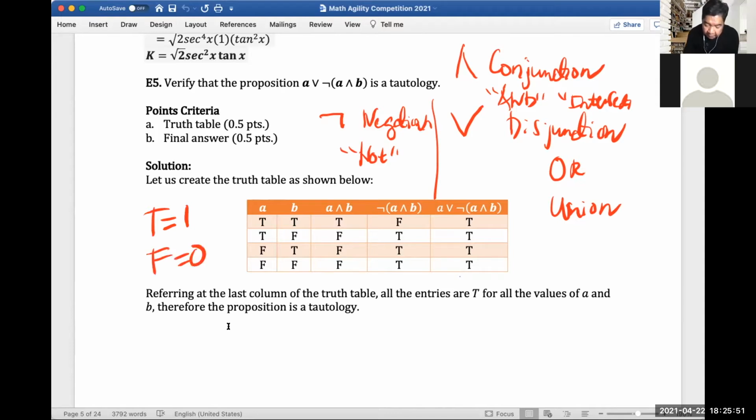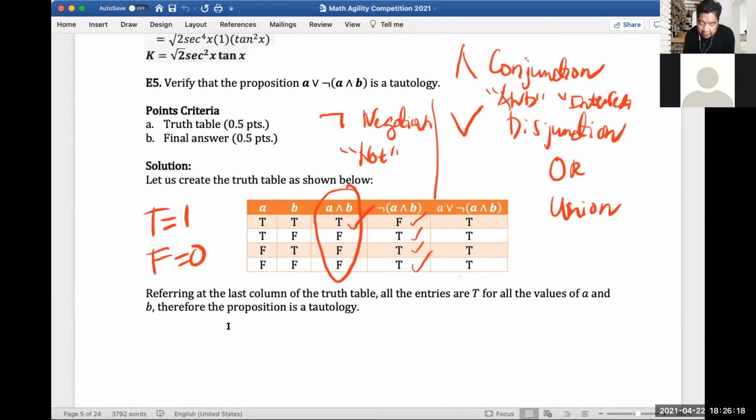It will only have 1 when both are true, or both are 1. So you will get T here, and the rest would be 0 or false. Now, if we negate it, negating it would be the inverse of this column. So true would become F and F would become true. So F, T, T, and T here.